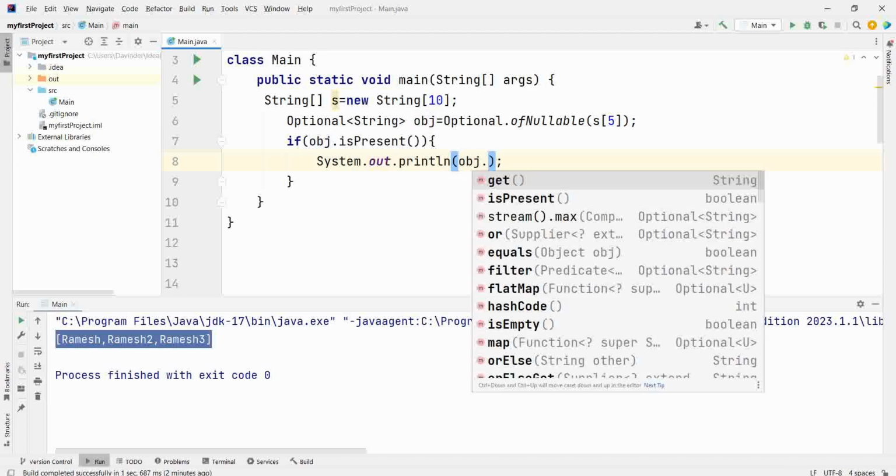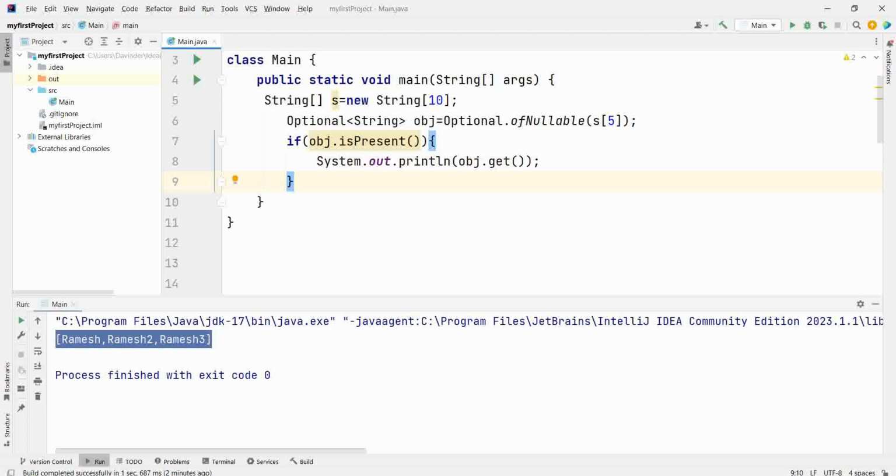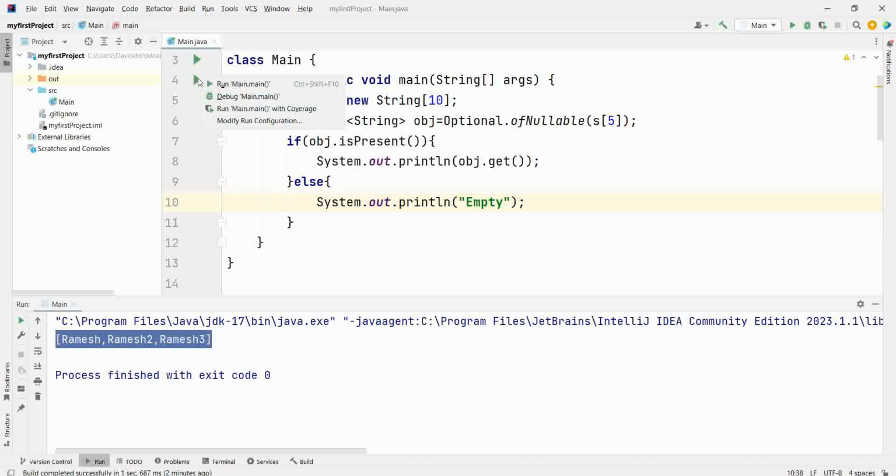How to retrieve the value from the Optional, using dot get. Else I will write empty. Let's run this.